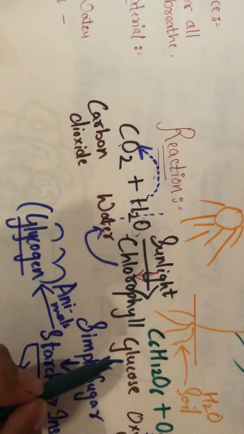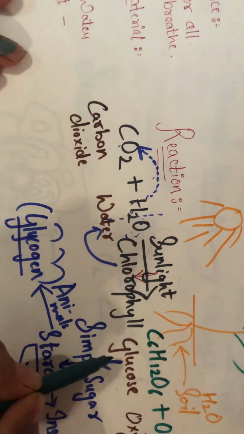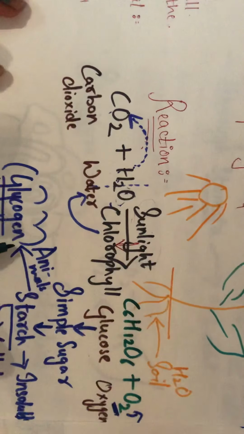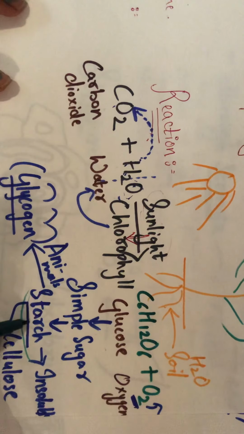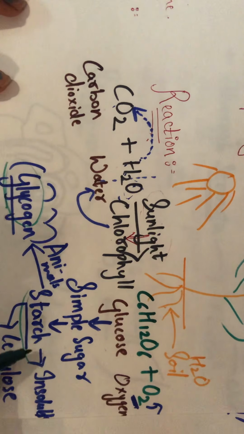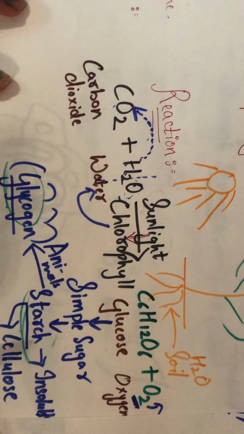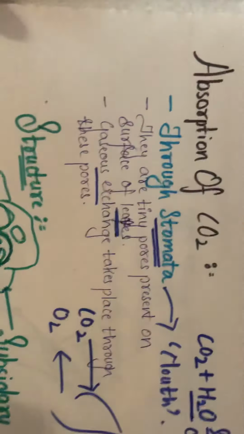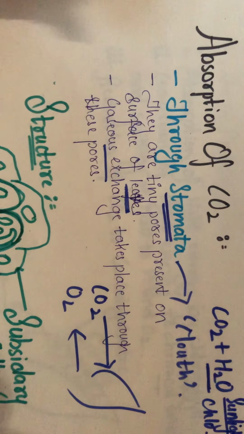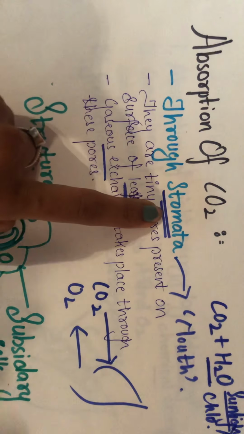Yes, and whensoever we take this glucose in our body, it is stored in the form of glycogen, and in the body of the plant it is stored in the form of starch for future use. Talking about the main events in the photosynthesis process, that also you have understood, and the absorption of CO2, where does it take place? It takes place from the stomata.